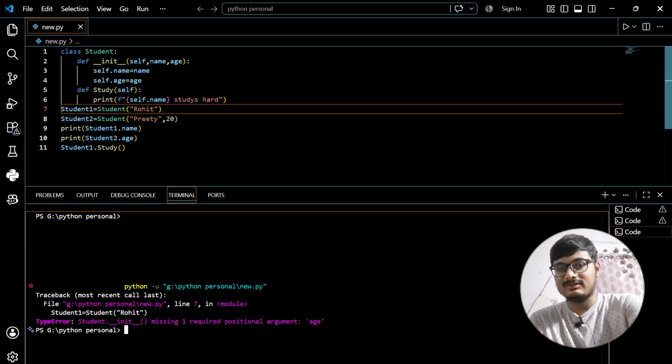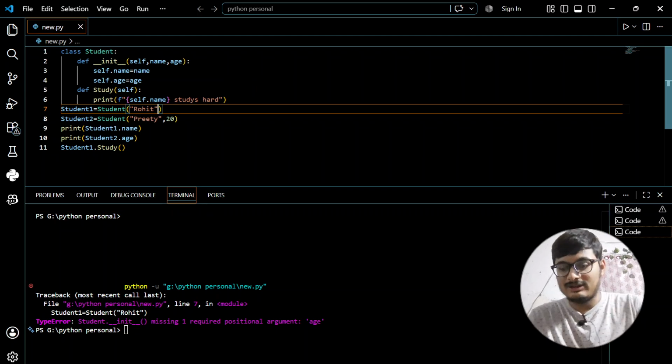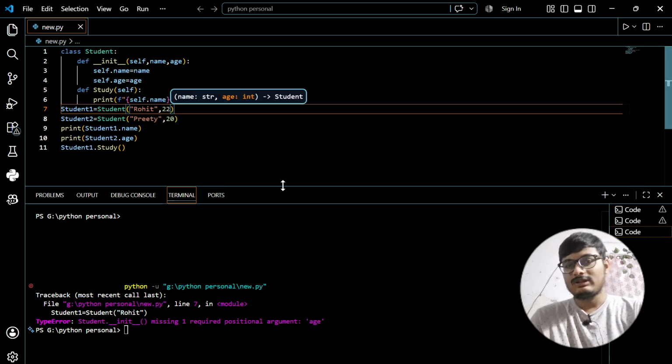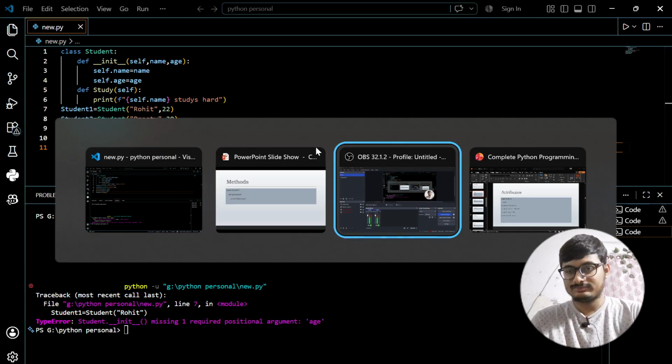If I do not add the two attributes that I have given, like name and age, the second parameter, I'll get an error. So both of these things should be mentioned here. I hope you understood this.